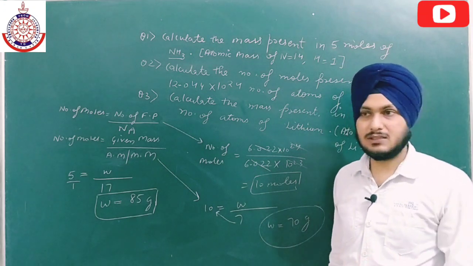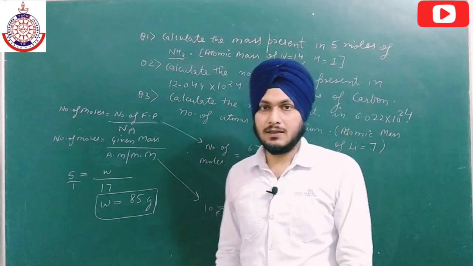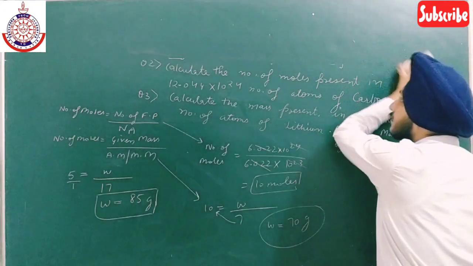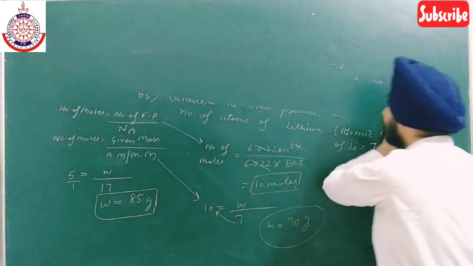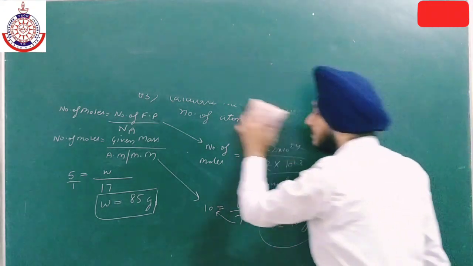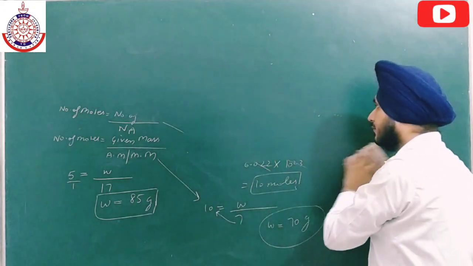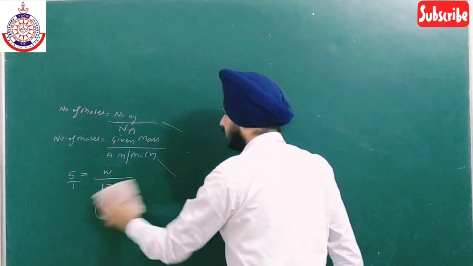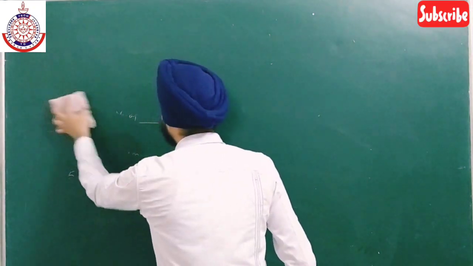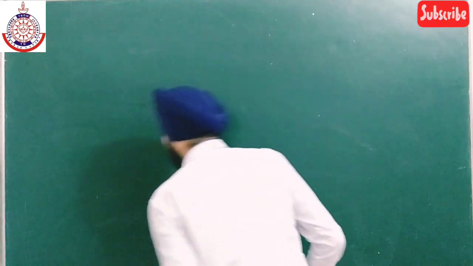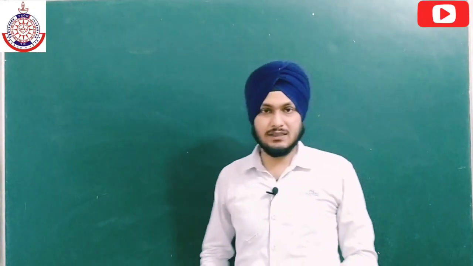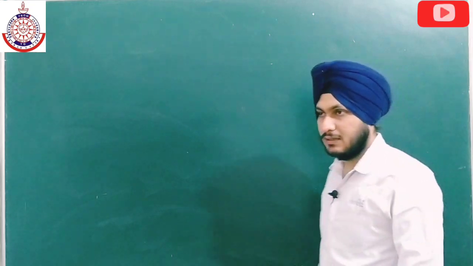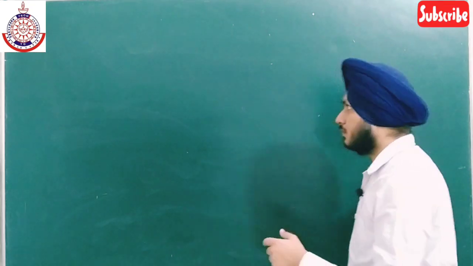Third definition जो है वो ज़्यादा important नहीं है अभी के लिए. It is in terms of volume. So let us discuss that one also. We will do one or two numericals on the third definition also, but I'm saying that you have to stress on the first two definitions only, because you have to cram the third definition. That is why I'm saying this, because I'm not giving you the proof right now.